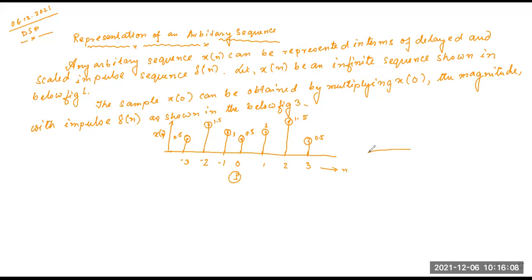Now for figure 2, I will take a delta signal, or a unit impulse signal. This is the 0th position, this is -1, this is -2, this is -3, and this is 1, 2, 3. So you can see here, this is the delta function, which has a value of 1. So this is delta n. So this is figure 2.